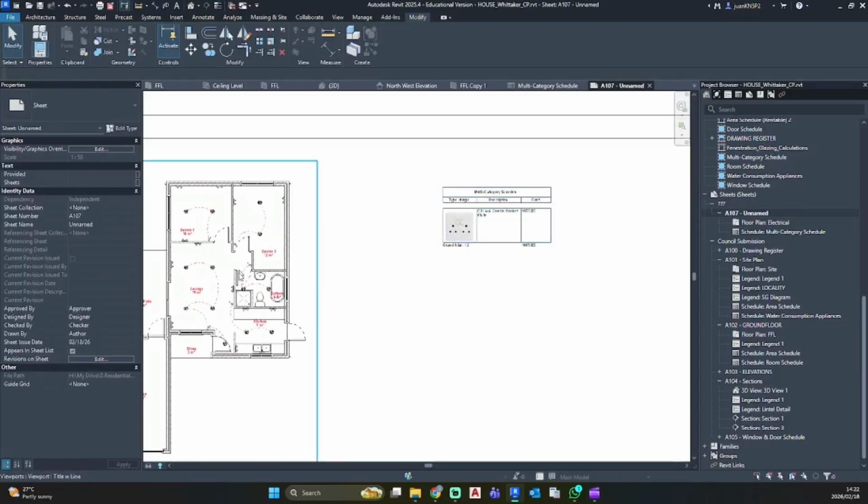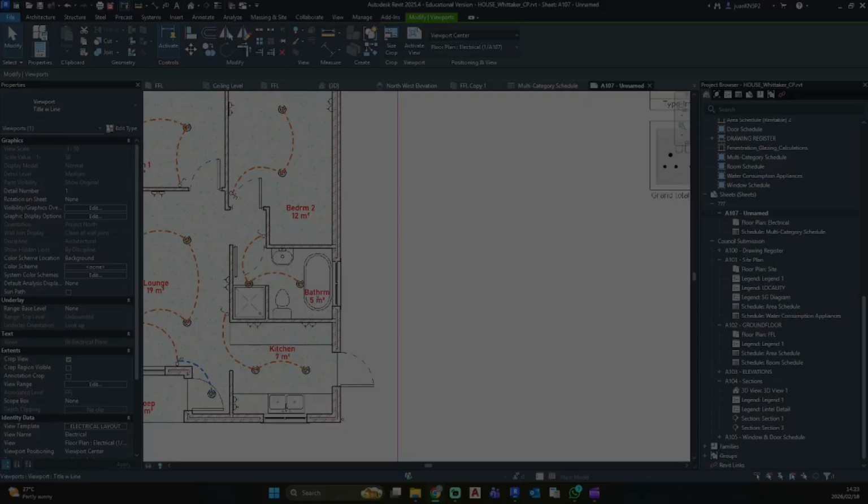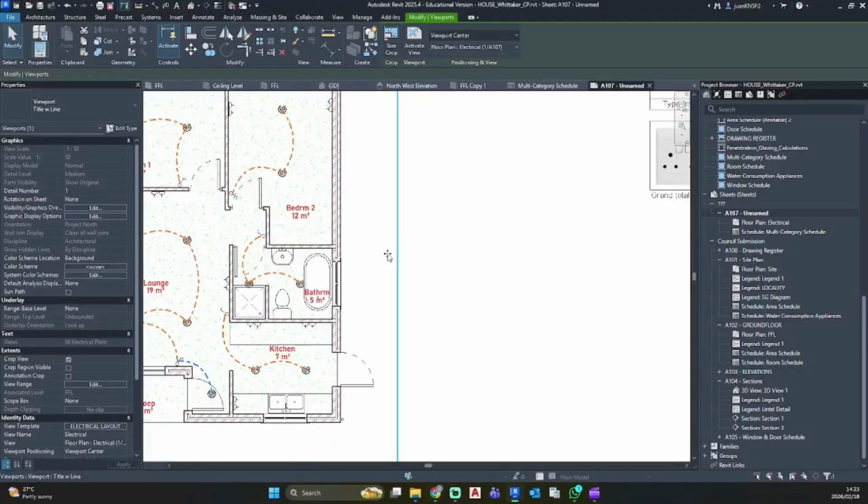So now we would want to add our switches as well. So let's go find single switch. Single switch. I have an image right here. There we go. And let's just quickly grab a double switch. Okay, there we have our two switches.